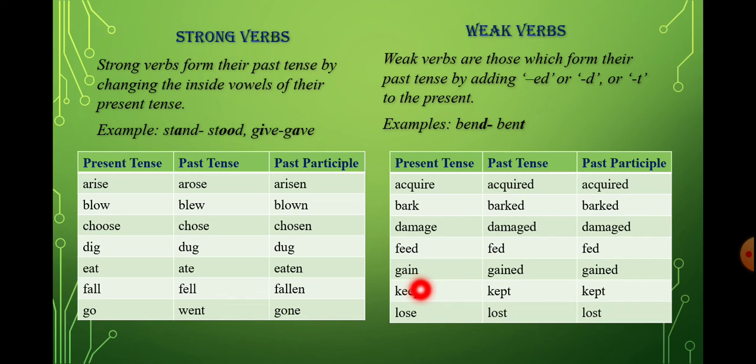Like in this example, keep. When we change it into past tense we add t as a suffix, and the new word we get is kept, and the past participle, the third form of the verb, is also kept. So in your grammar book you have a number of examples. You can see the charts, and you can learn them to understand.